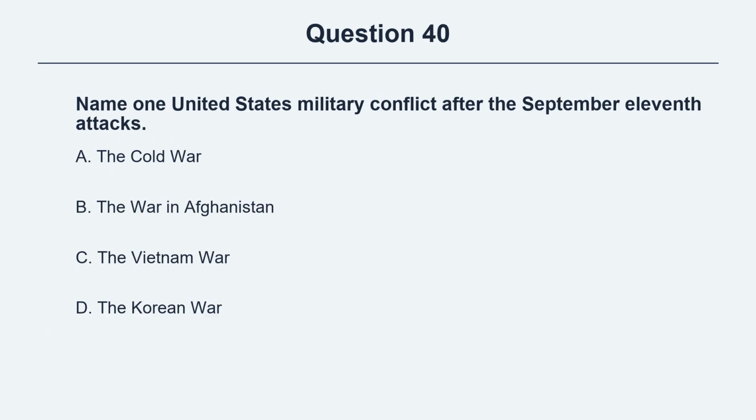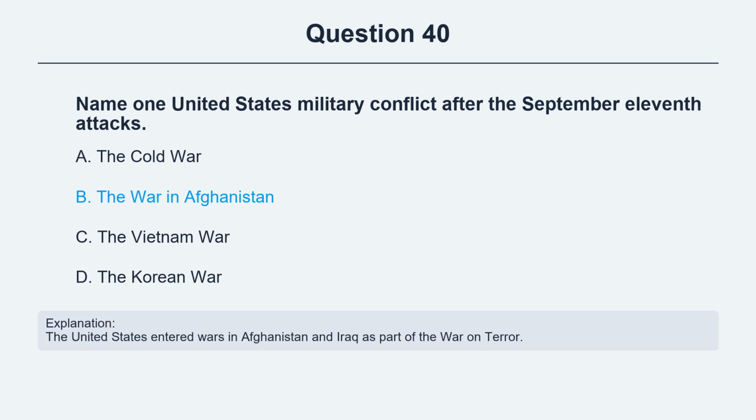Question 40. Name one United States military conflict after the September 11th attacks. Option A, the Cold War. Option B, the war in Afghanistan. Option C, the Vietnam War. Option D, the Korean War. The correct answer is option B, the war in Afghanistan. Explanation: the United States entered wars in Afghanistan and Iraq as part of the War on Terror.